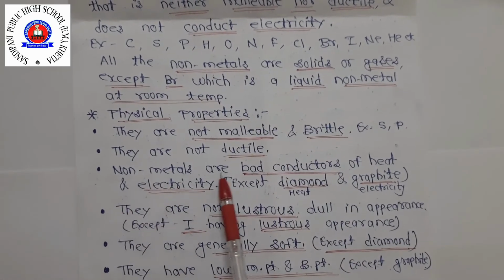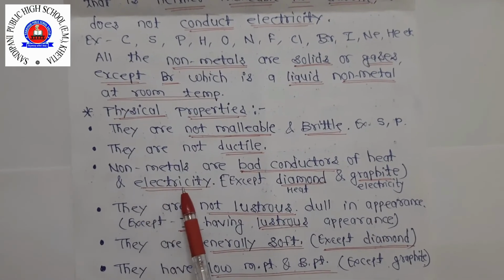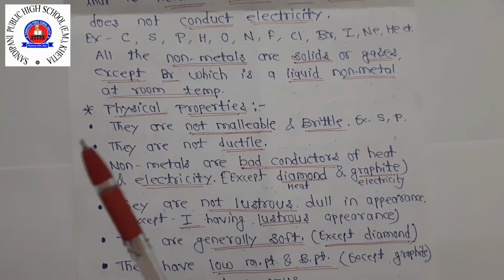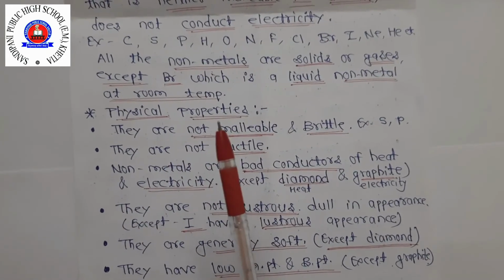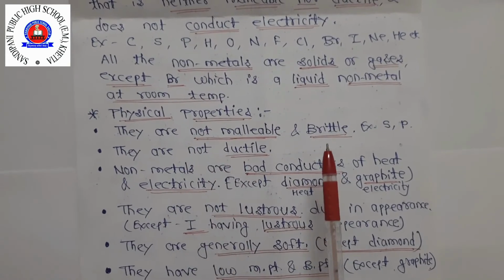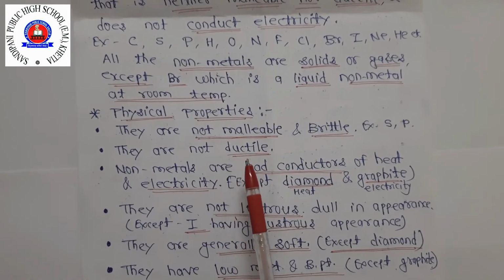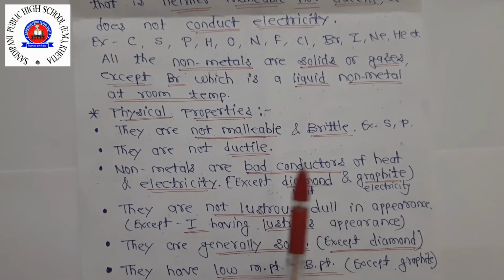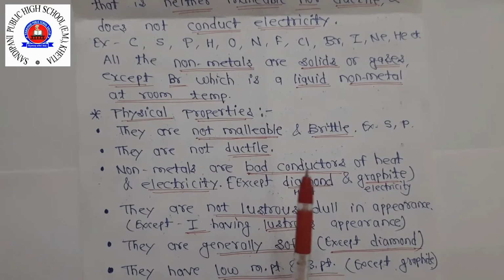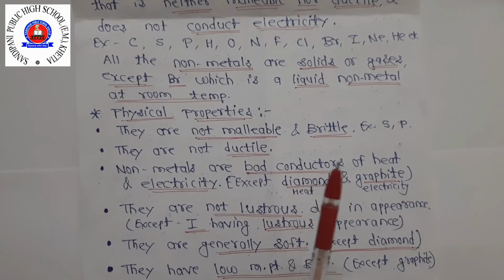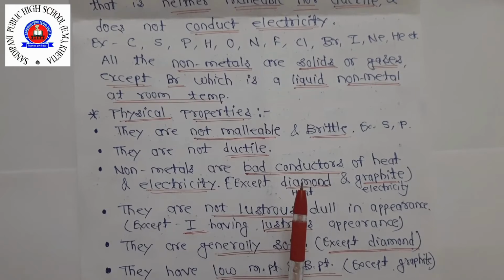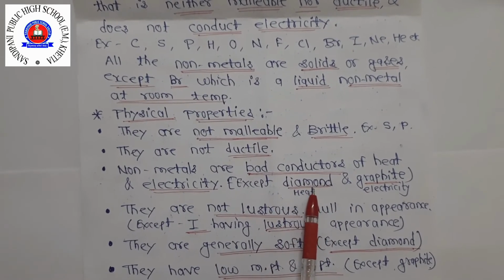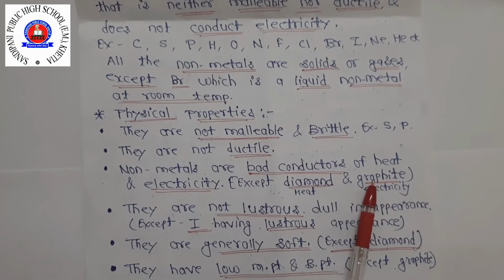Next property: non-metals are bad conductors of heat and electricity. They do not allow heat and electricity to pass through them. That's why they are bad conductors of heat and electricity. For example, sulfur and phosphorus are non-metals which do not conduct heat and electricity. Clear? But there is an exception. Diamond and graphite are forms of the carbon element.